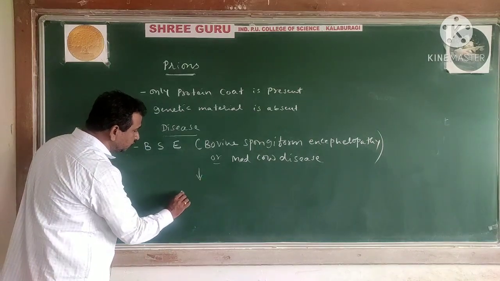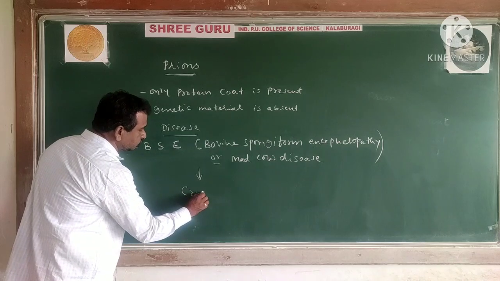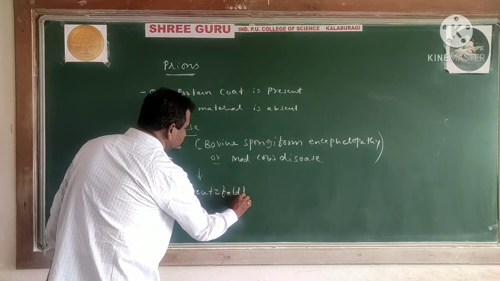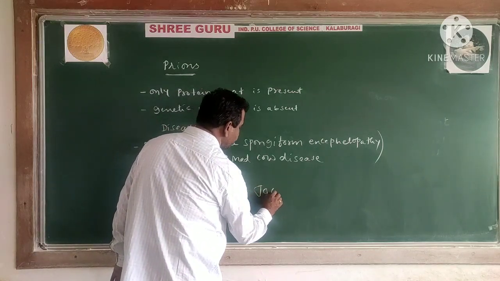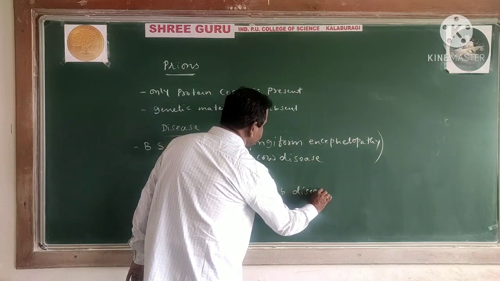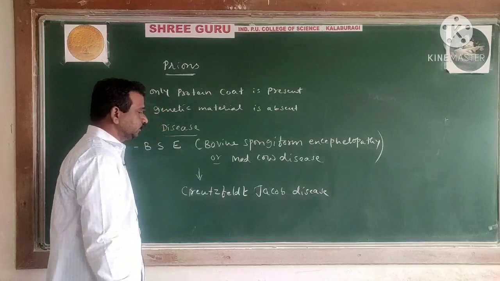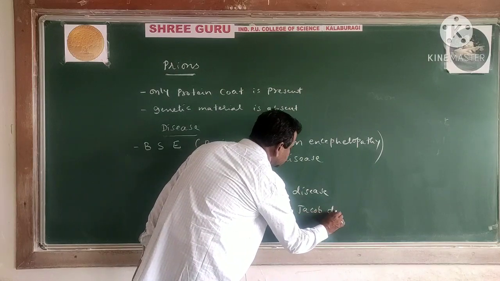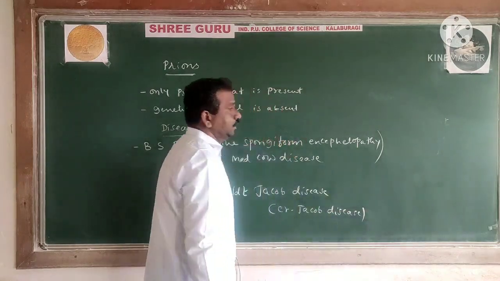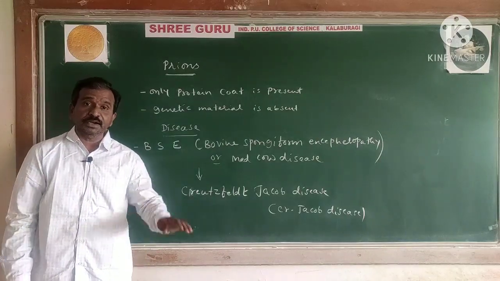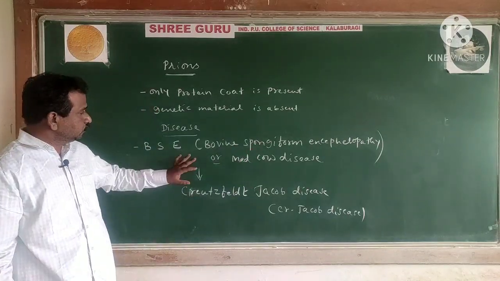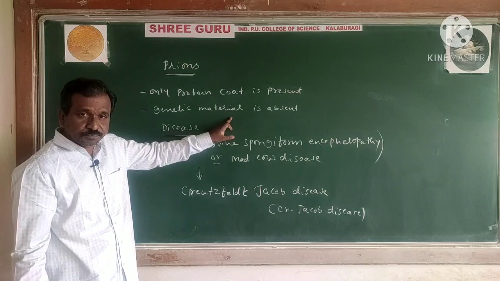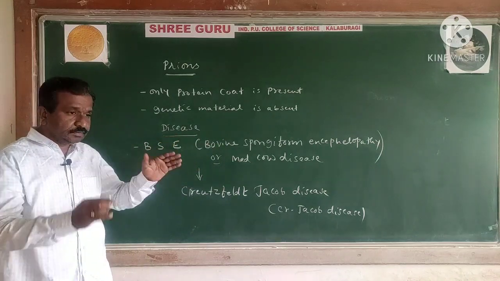How? When it enters human beings, it is considered as Creutzfeldt-Jakob disease, or CJD, as we also call it. This one is important. It has been included in the earlier syllabus, the first year syllabus, and last year it was included as well. So prions consist of only a protein coat, genetic material is absent, and they cause a set of diseases.